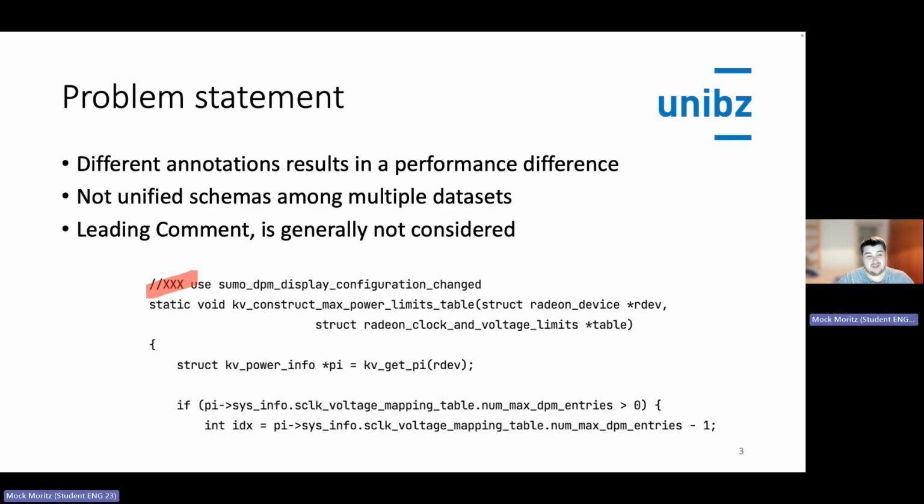The problem is that different annotations result in a performance difference of a given approach. Therefore, it is unclear if the approach is performing well or if it is performing well because of the dataset. Therefore, the approach needs to be evaluated with multiple datasets. However, there are no unified schemas among multiple datasets available. Furthermore, we believe that the leading comments, the comments right above a function, provide additional context for the function itself. However, those leading comments are currently not considered in literature.